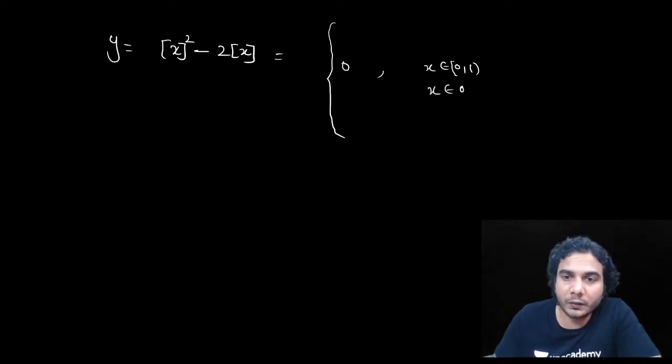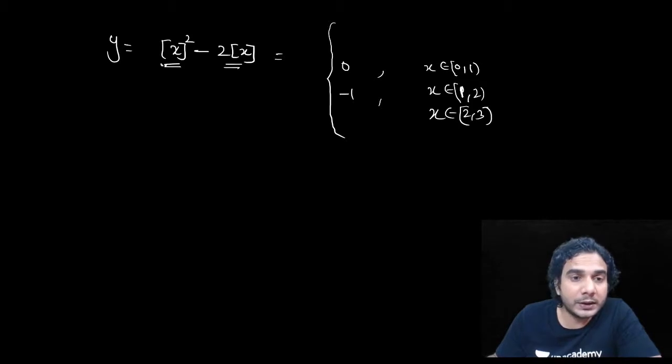When x belongs to 1 to 2, greatest integer of x will be 1. So 1 square minus 2 is minus 1. When x belongs to 2 to 3, greatest integer of x will be 2. So this is 4 minus 4, 0. When x belongs to 3 to 4, that is going to be 9 minus 6.